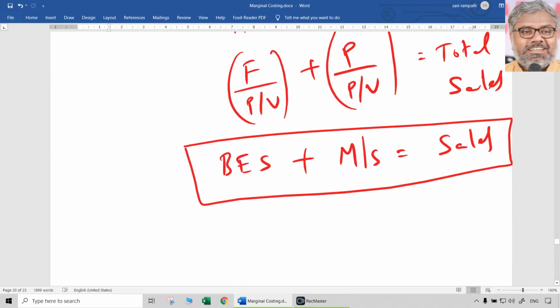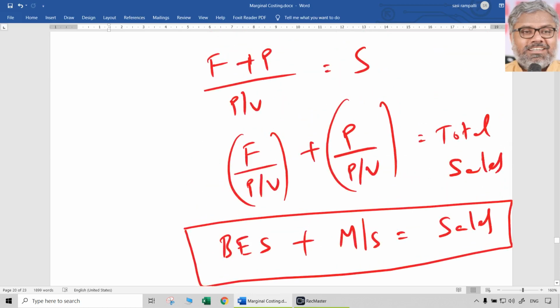The words we use are definitely different. Sales minus variable cost, we used a word called contribution. That was equal to fixed cost plus profit. That contribution divided by sales was PV ratio. That is a new word. And that PV ratio is found out by taking contribution divided by sales. And that PV ratio is a complement of the variable cost to sales ratio.